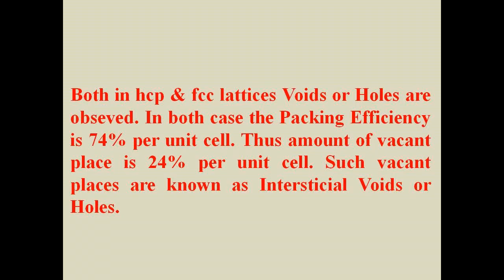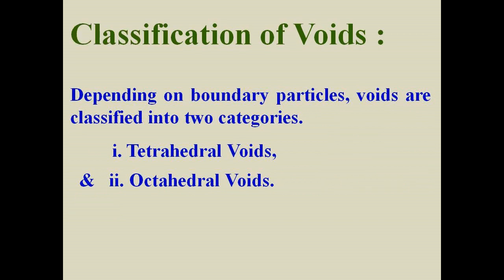Both in HCP and FCC lattices, voids or holes are observed. In both cases, the packing efficiency is 74% per unit cell. Thus, the amount of vacant place is 26% per unit cell. Such vacant places are known as interstitial voids or normally voids or holes. Depending on boundary particles, voids are classified into two categories. Number 1, tetrahedral voids, and number 2, octahedral voids.